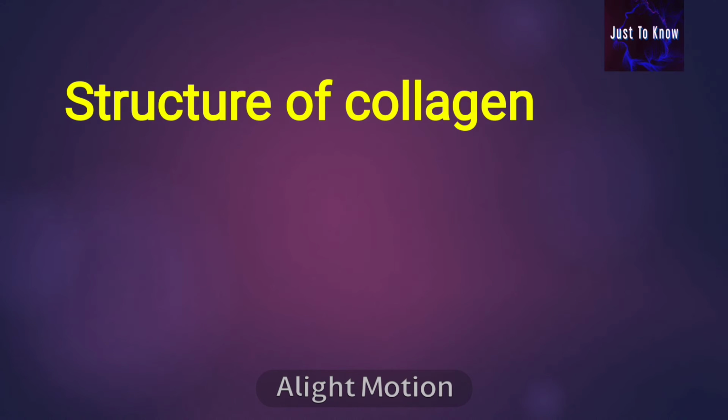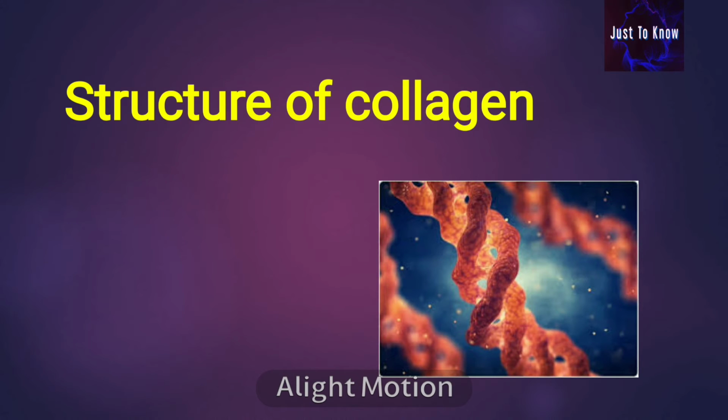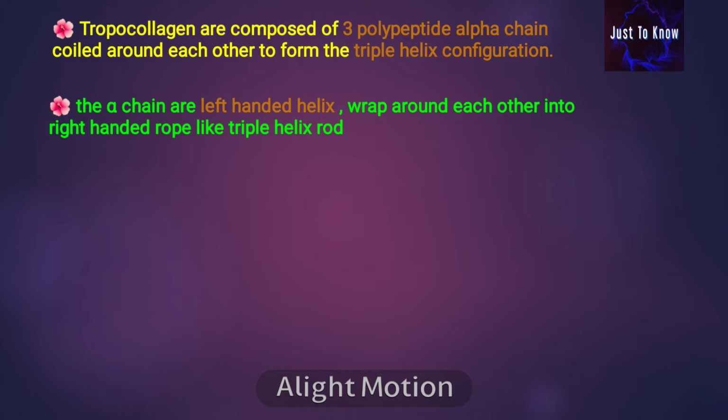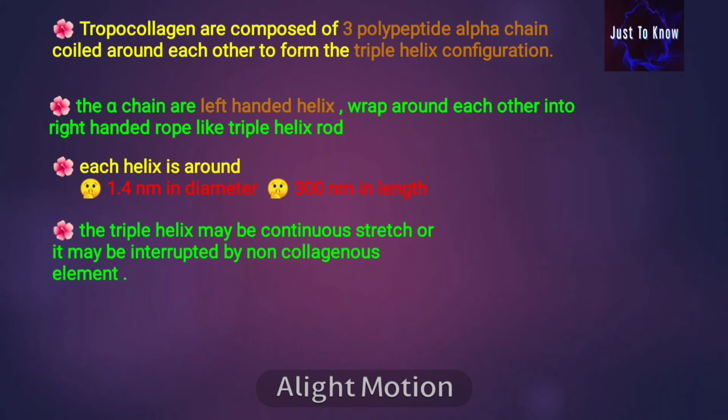Structure of collagen. Tropocollagen is composed of three polypeptide alpha chains coiled around each other to form a triple helix configuration. The alpha chains are left-handed helices wrapped around each other into a right-handed rope-like triple helix rod. Each helix is around 1.4 nanometers in diameter and 300 nanometers in length. The triple helix may be continuously stretched or it may be interrupted by a non-collagenous element.